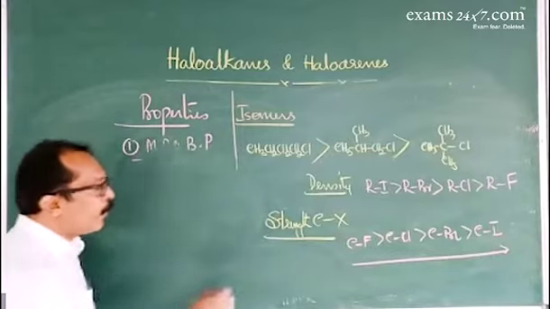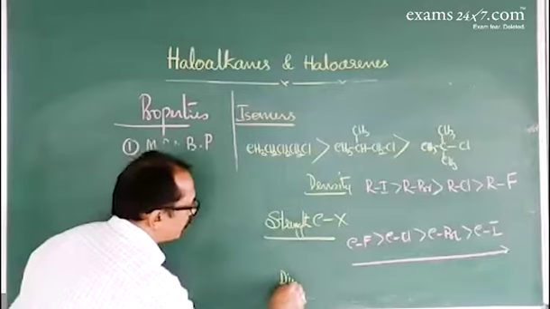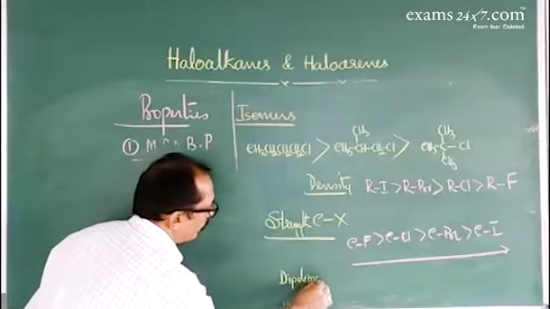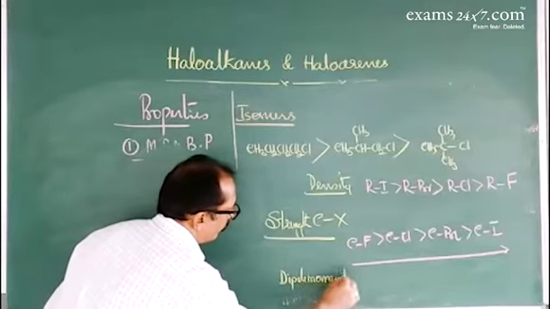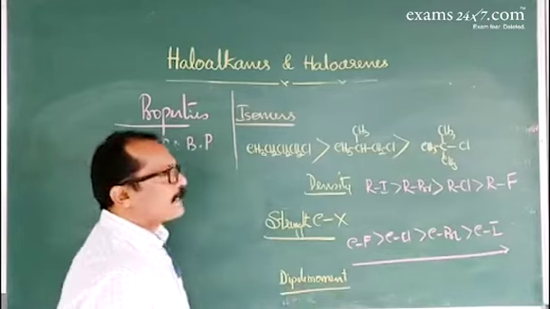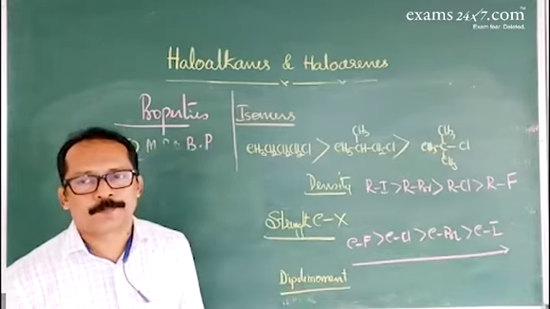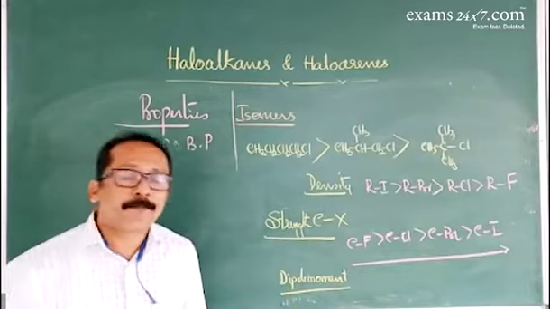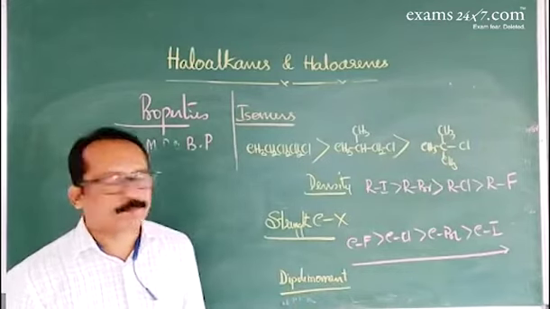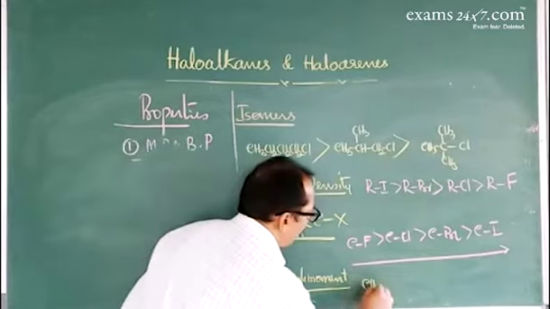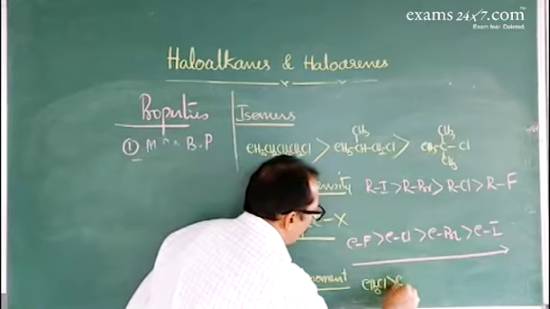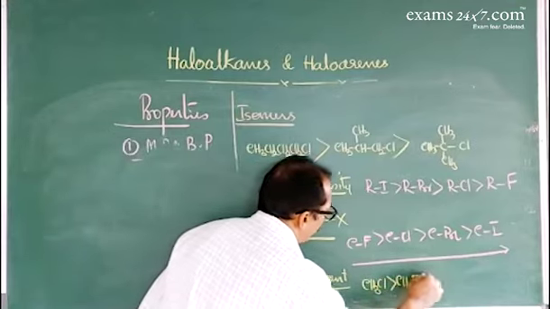Next, about dipole moment. For the same alkyl group, they differ by halogen atom. Methyl chloride has the highest dipole moment, higher than methyl fluoride.